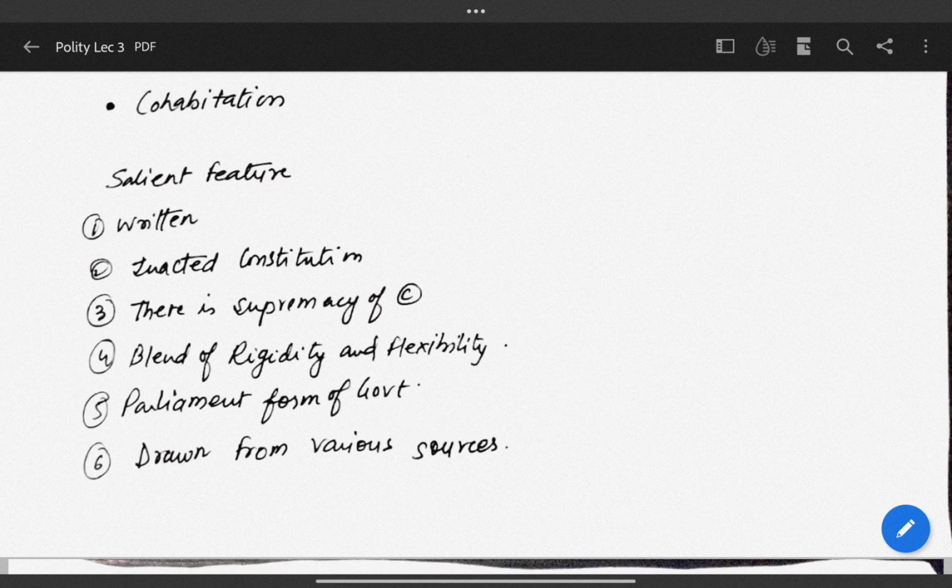In the last class, we discussed the parliamentary system. Today, we are going to proceed and discuss the presidential system.